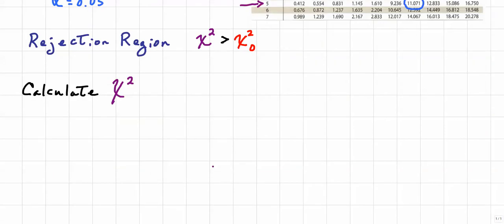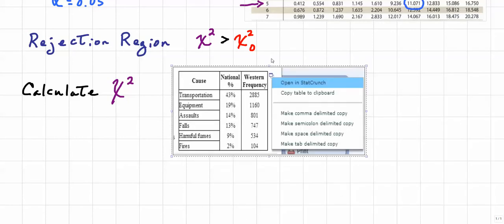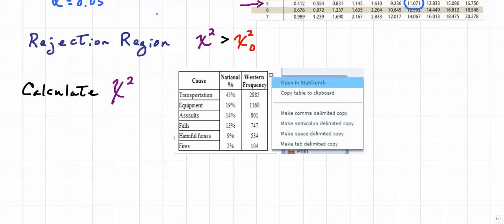So we're going to calculate chi-squared, and what we're going to do is use technology for this. You'll see that in the given problem, and the table that we're looking at, there is this little icon right here, and if you left click that icon, you will get this pop-up menu, and you want to go ahead and highlight and then left click on Open in StatCrunch.